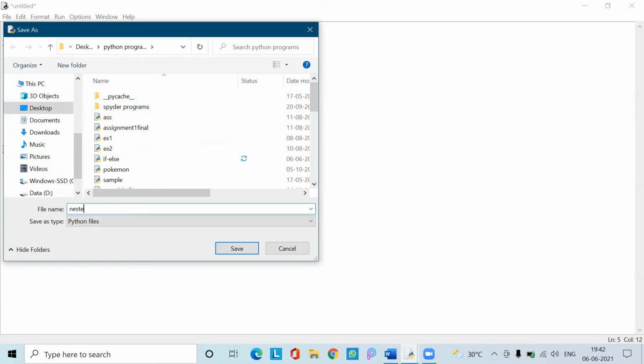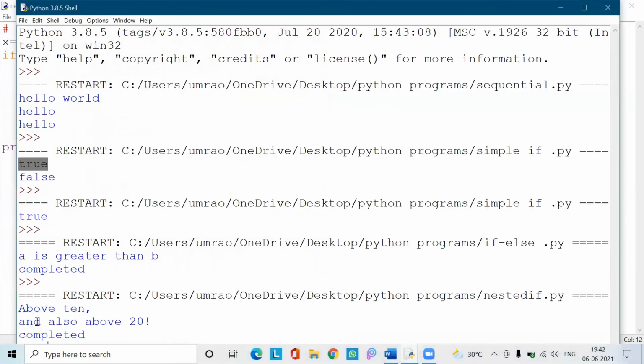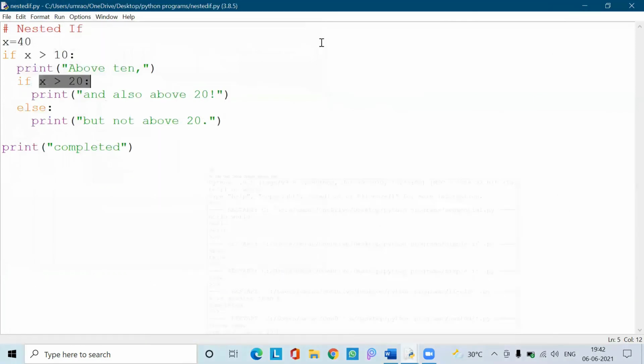Nested if. See what it has given me, as we have taken the value of x equal to 40. It has first satisfied the outer if condition, that is x greater than 10, so it has given me above 10. And the next, inner if condition, x greater than 20, it also has given me, and also above 20. And it means the cursor has returned to the last statement successfully.